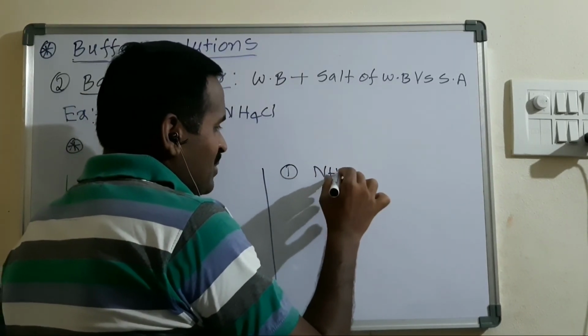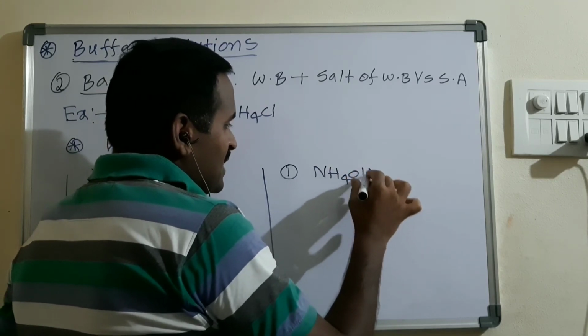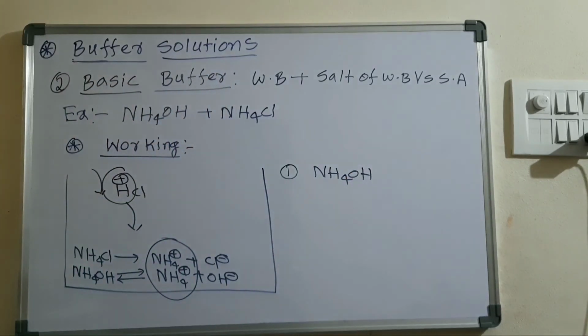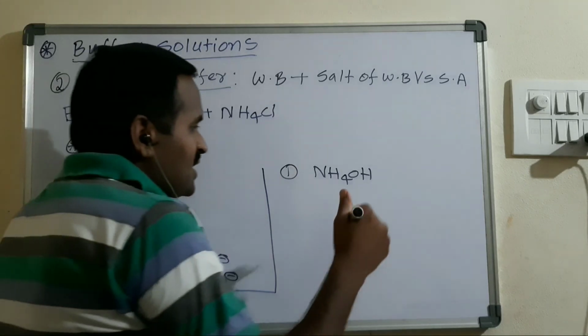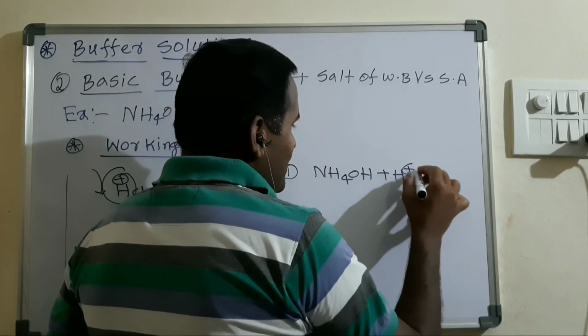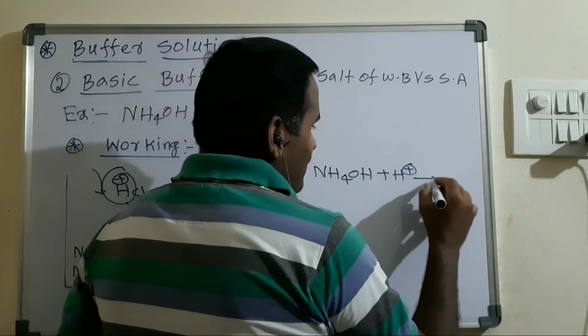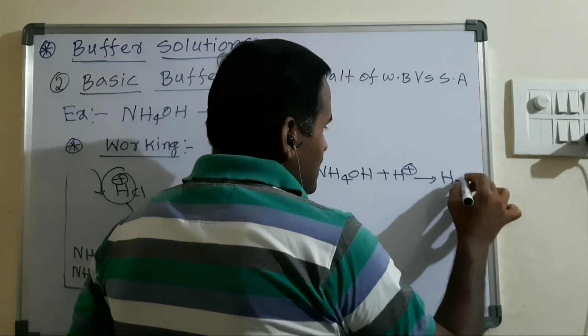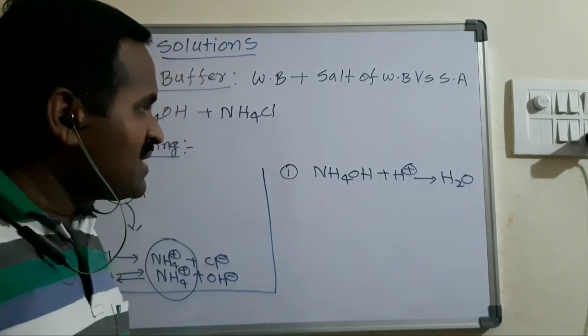In the equilibrium, undissociated NH4OH molecules are also present in the solution. These undissociated NH4OH molecules can combine with the H plus ions.